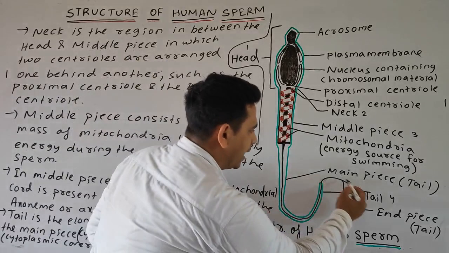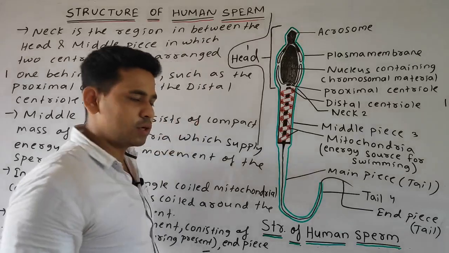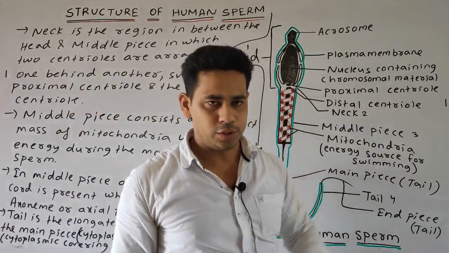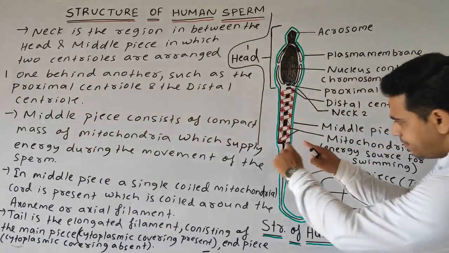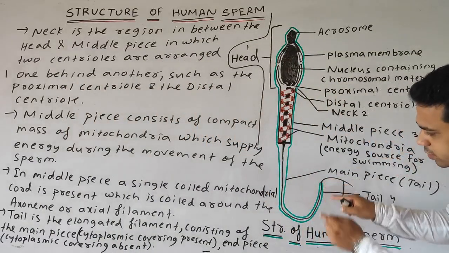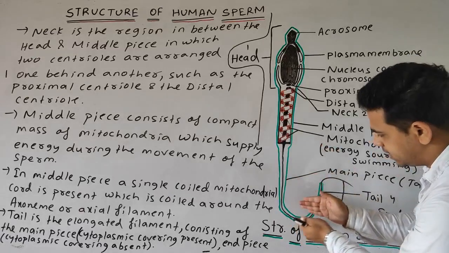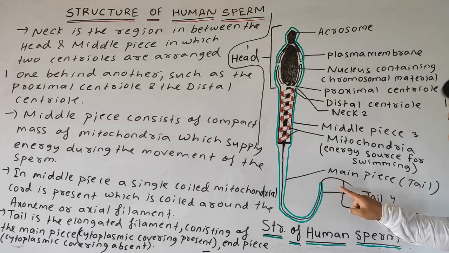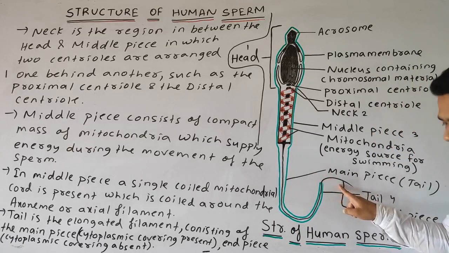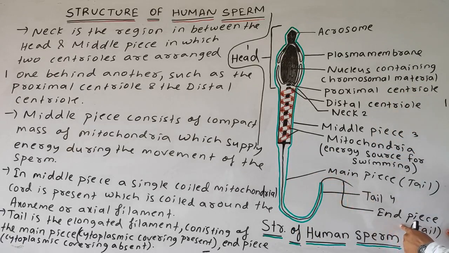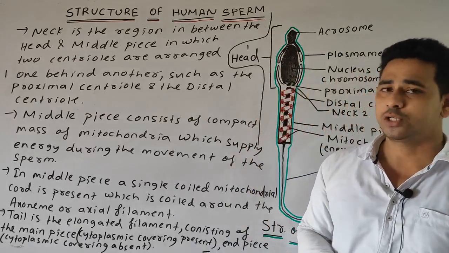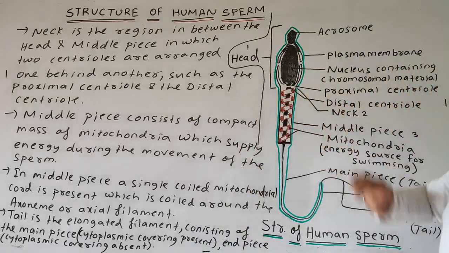Here only the axoneme or axial filament is present. That is why it is called the end piece, in which no cytoplasmic covering is there. Okay, students. So this much is about the structure of the human sperm.